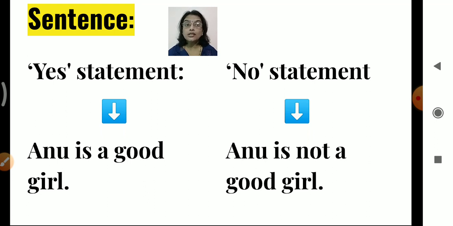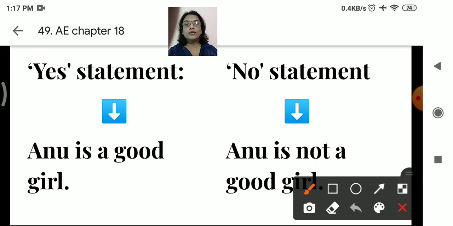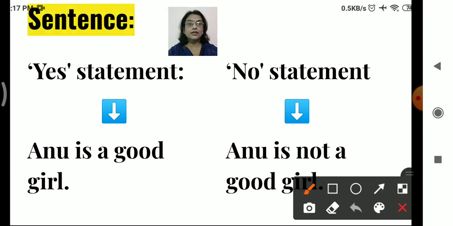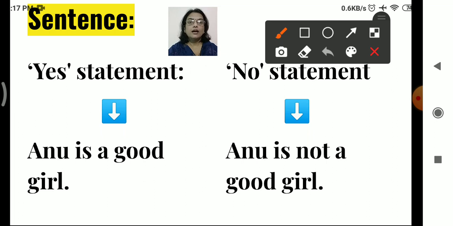Now here you can see down the example. Anu is not a good girl. Okay, Anu is not a good girl. Means what here? You can see Anu is a good girl, that means she is, right? So it is a yes statement. Anu is not a good girl. Here not is used. Okay, so how you can find out? Now both the statements, yes statement and the no statement, they give us some information. Okay, assertive sentences they are called, the sentences which give us information. Now you learn about them in your higher classes. Okay, so your sentence can be yes statement or the no statement.